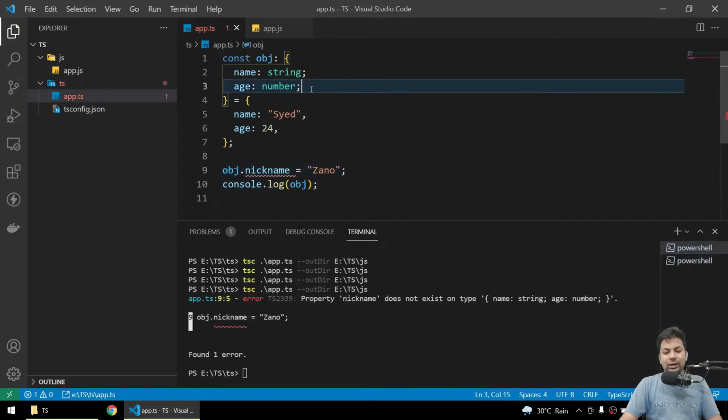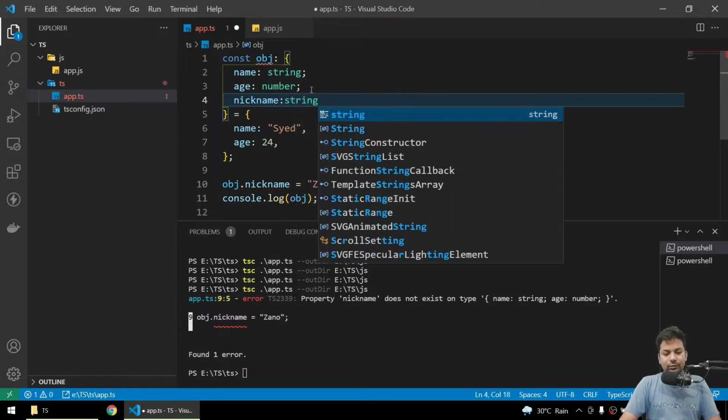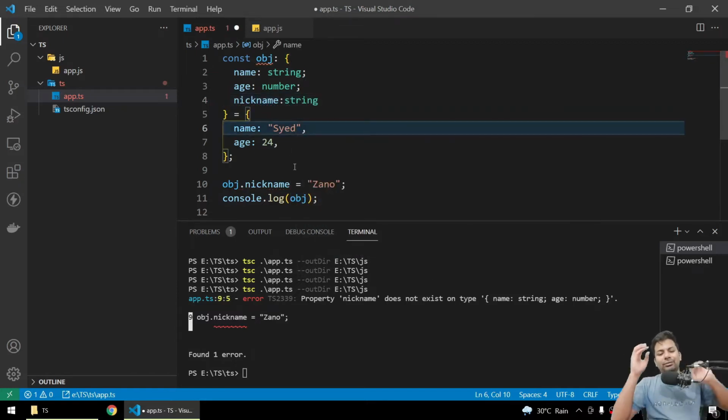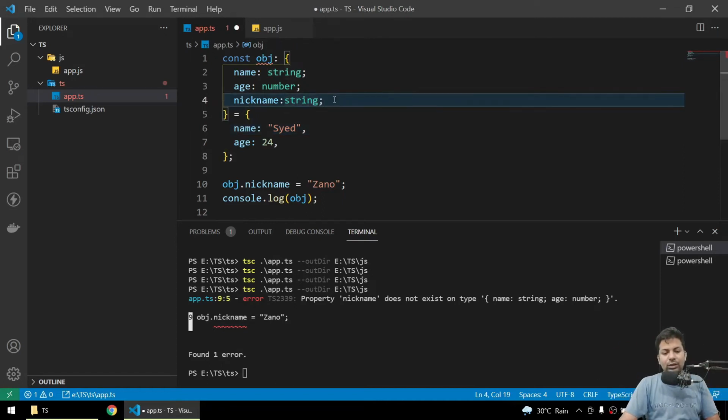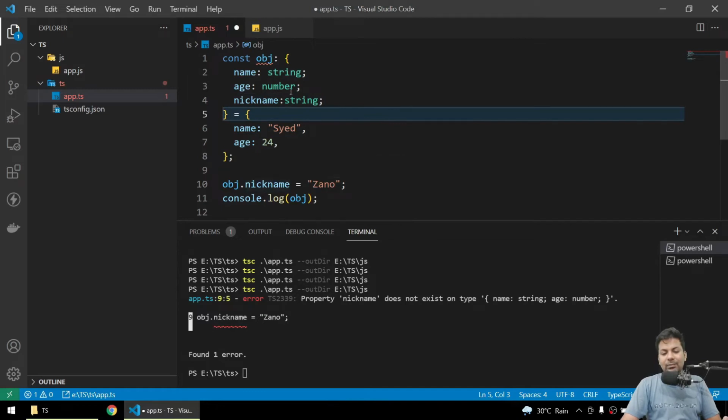So what I'll say is that I'll have a nickname at a later point of time, and that will be of type string. Now it's okay, you will have a nickname at a later point of time, and put a semicolon here. Why is there an error? See, here it's accepting, but here it says you have to declare it here also.